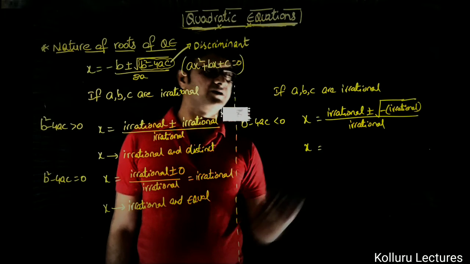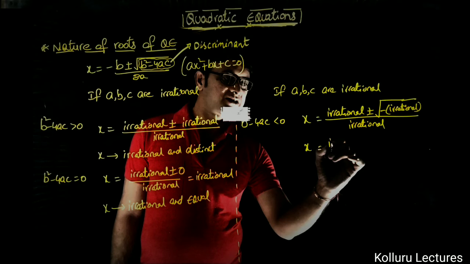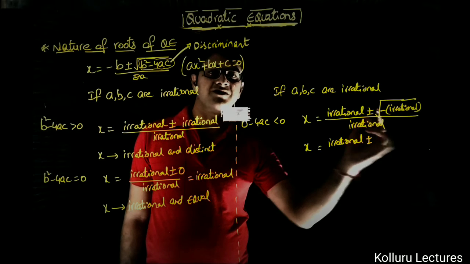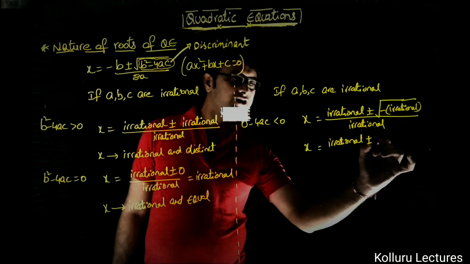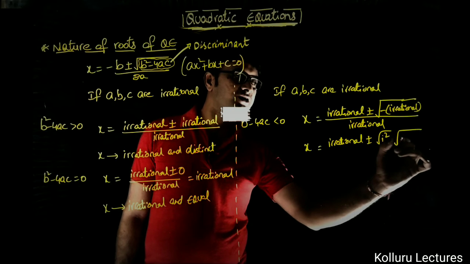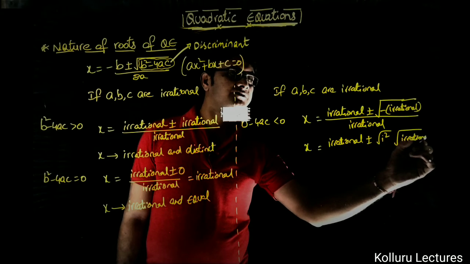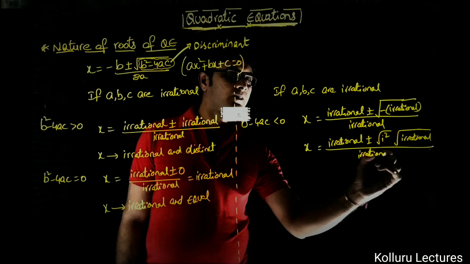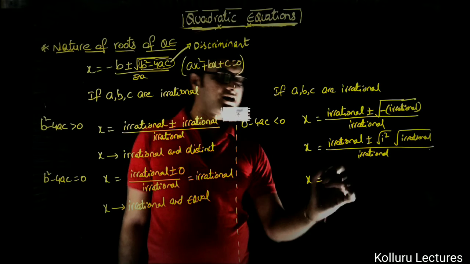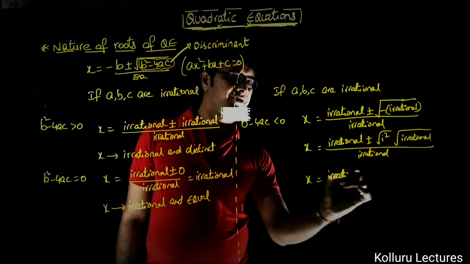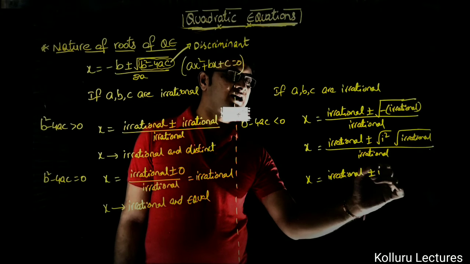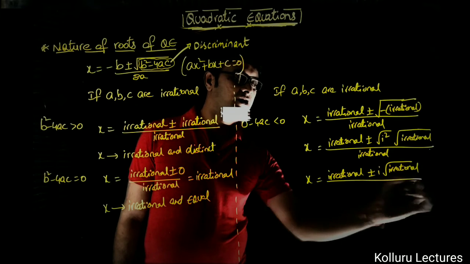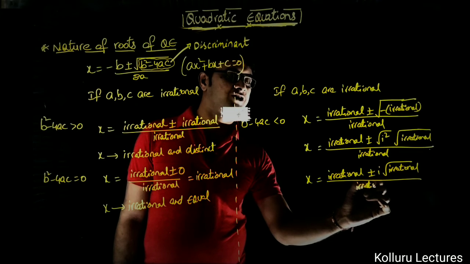So the x values will be the same irrational plus or minus, here minus 1 is there, which is nothing but i square. So I can write it as root over i square into root over irrational upon irrational. So simply irrational plus or minus i root over irrational upon irrational, the combination of irrationals.